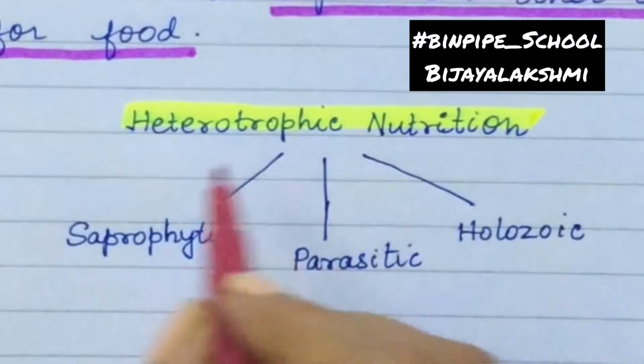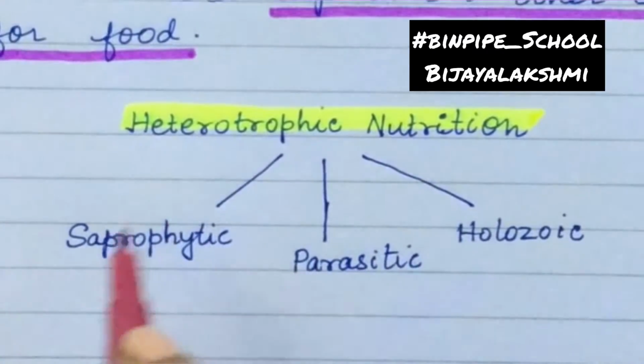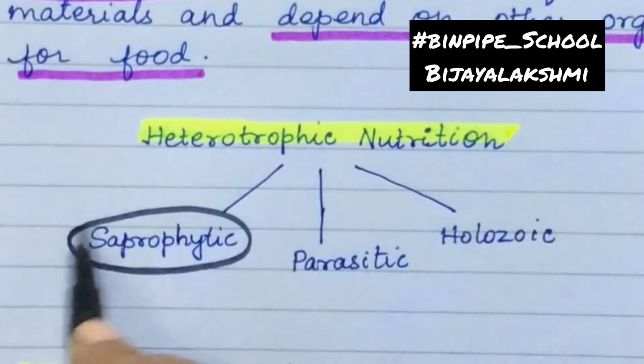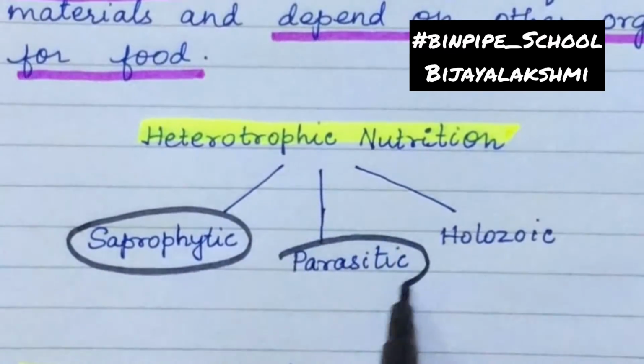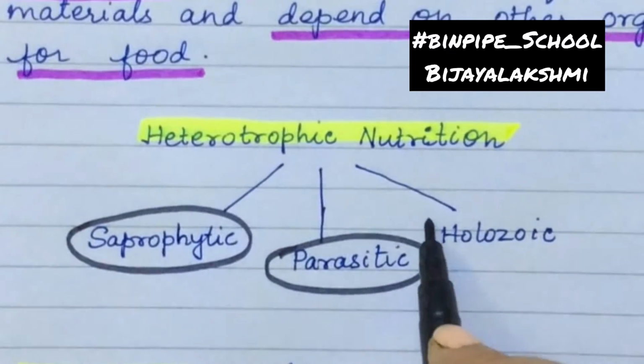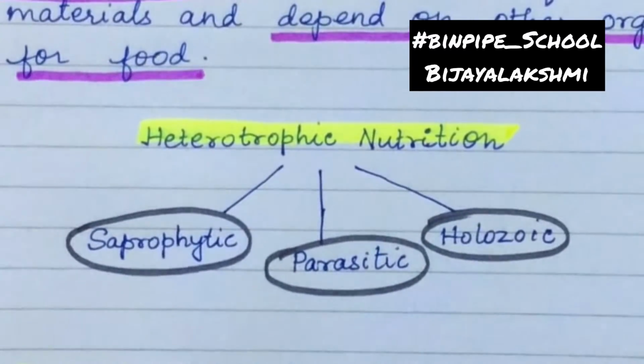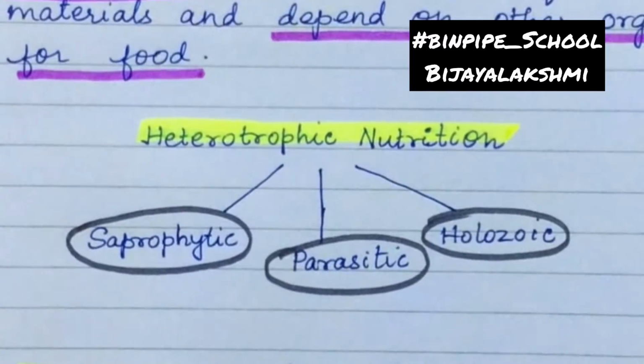Now we can classify the heterotrophic mode of nutrition into the saprophytic mode of nutrition, the parasitic mode of nutrition, and the holozoic mode of nutrition. Now let's study in detail the saprophytic mode of nutrition.